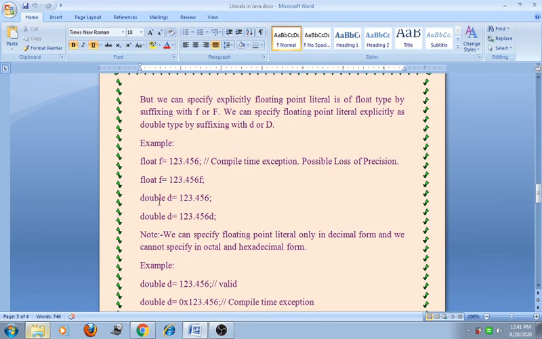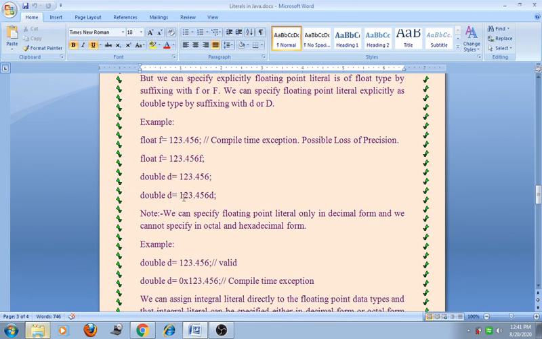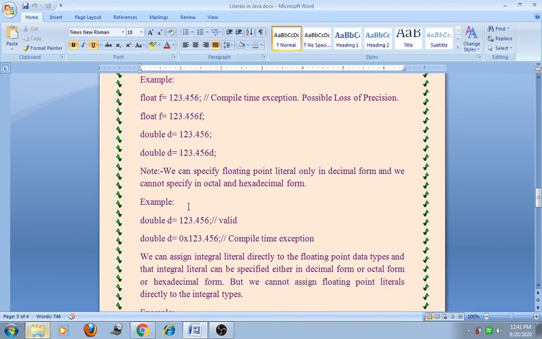Suppose the variable double d = 123.456, then we can also declare this variable like that, double d = 123.456d. Note that we can specify floating point literal only in decimal form. We cannot specify in octal and hexadecimal form. That means floating point literals are only in the decimal form.